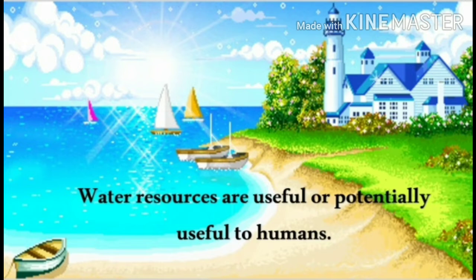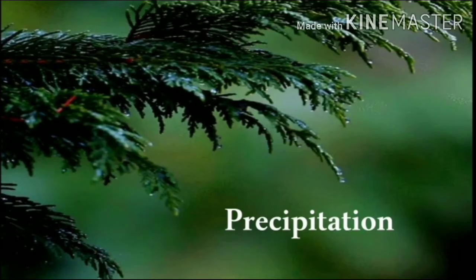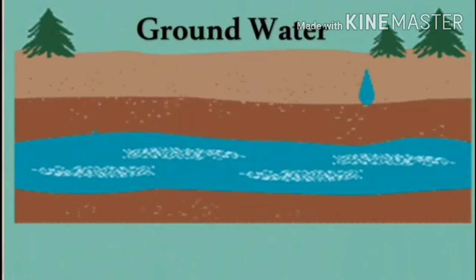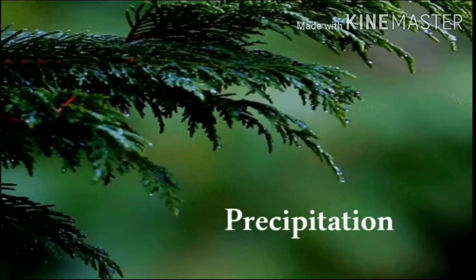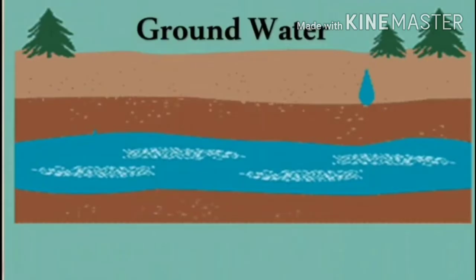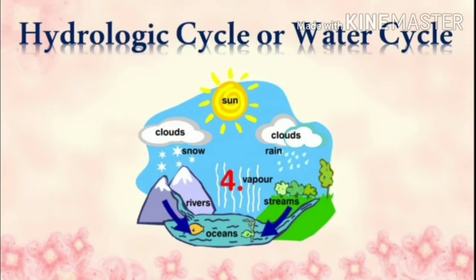Water in India is available in three sources. They are precipitation, surface water, and groundwater. What are the sources of water? There are three sources of water. They are precipitation, surface water, and groundwater. Okay, students, I hope you are clear with this. Now, we are going to know about the hydrologic cycle or water cycle.